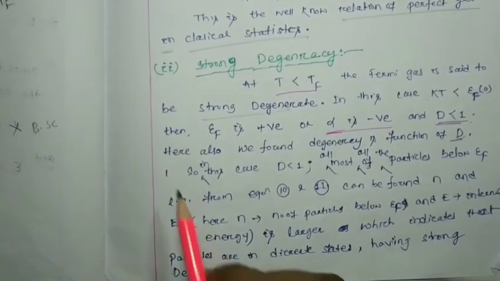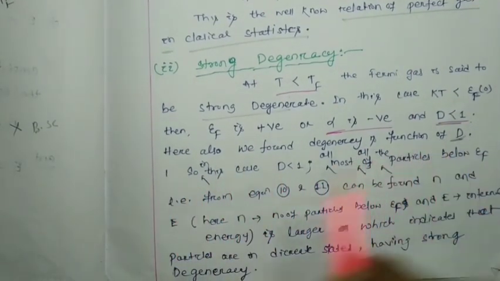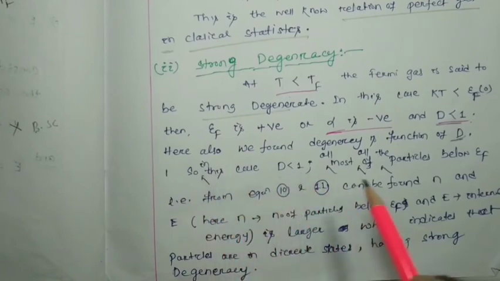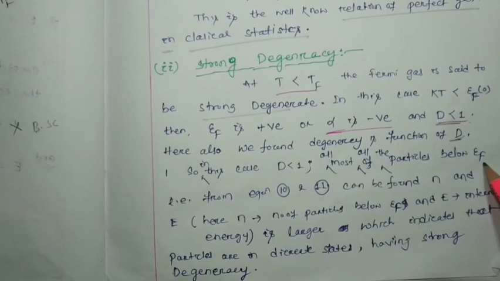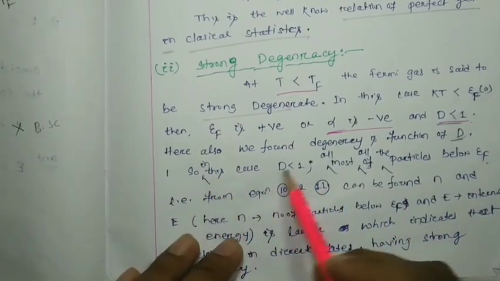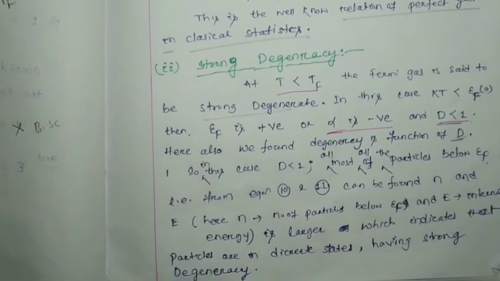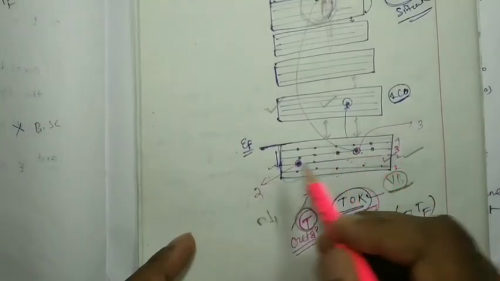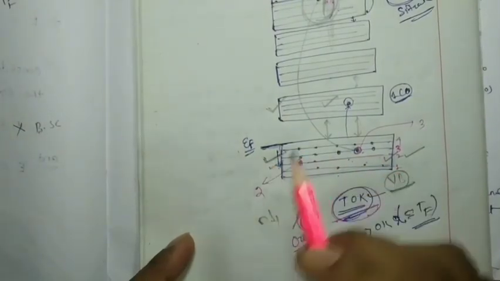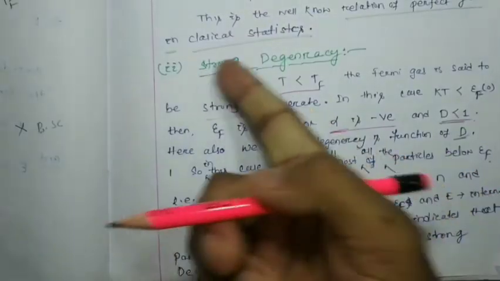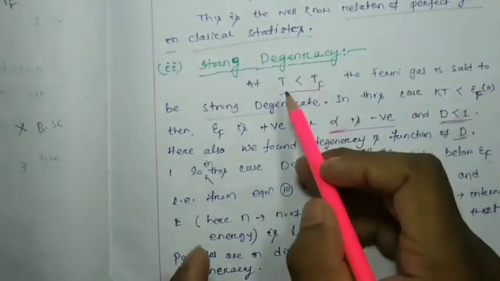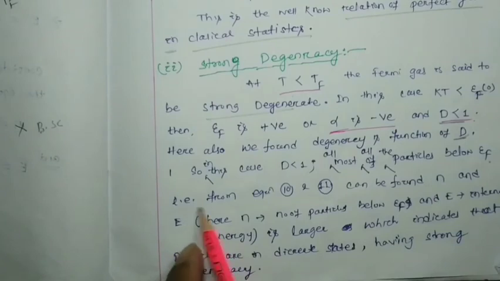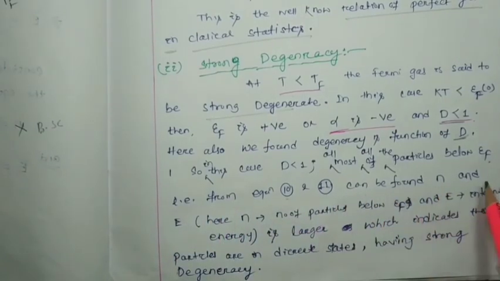Okay, so here we found the degeneracy as a function of T. So in this case D is less than 1. Almost all of the particles are below epsilon f. That means for this strong degeneracy case, most of the particles are below epsilon f, at T less than Tf. So from equations number 11 and 12, N and E can be found.